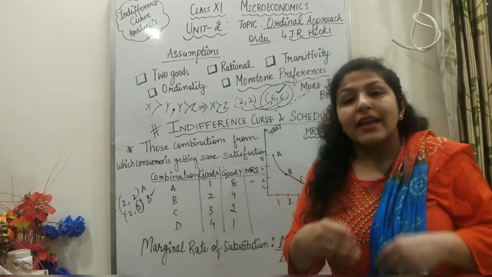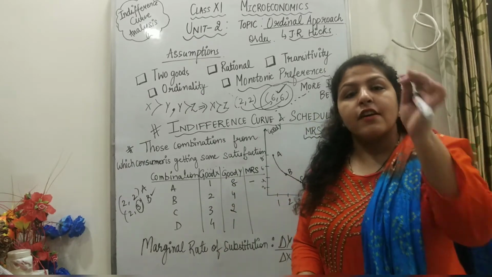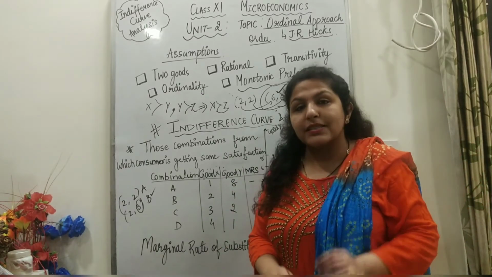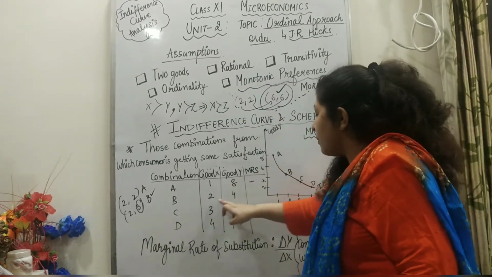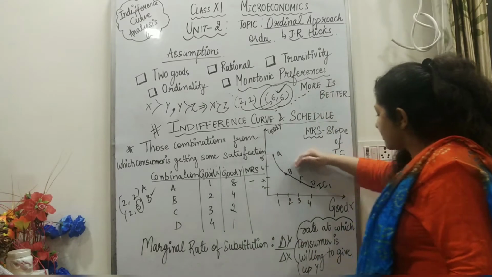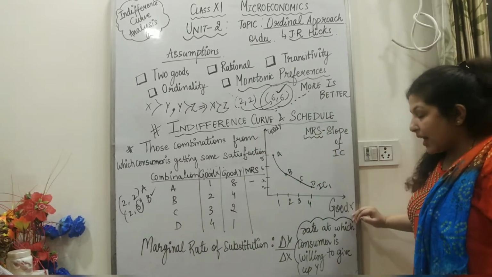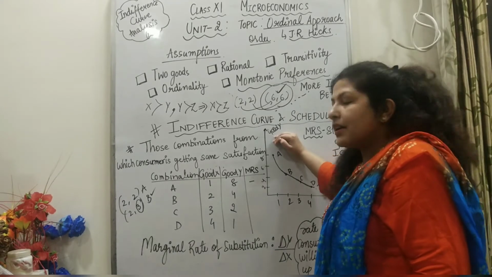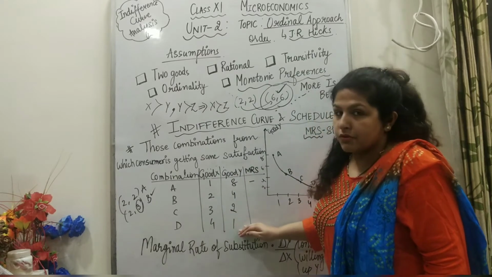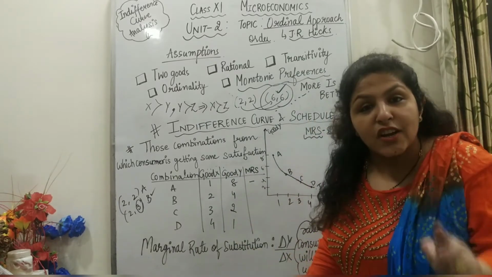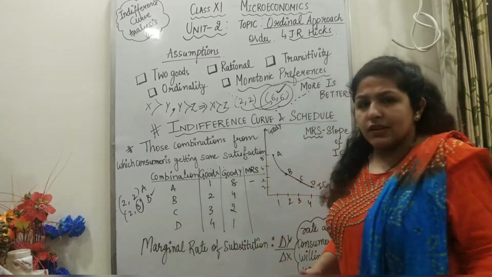Let's assume these four bundles are giving me the same level of satisfaction. All four bundles give me the same level of satisfaction. When I plotted (1,8), (2,4), (3,2) and (4,1), I got this curve and named it the indifference curve, with good X on the X-axis and good Y on the Y-axis. These are all consumption bundles giving me the same level of satisfaction. Now, let's understand how.